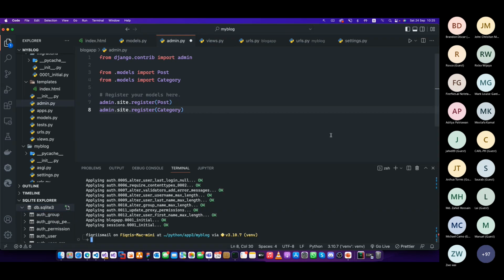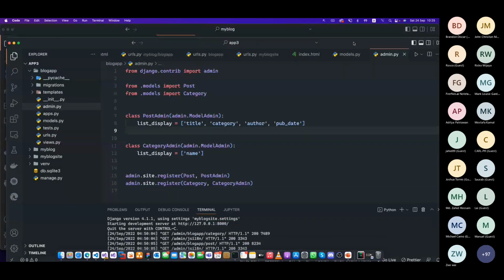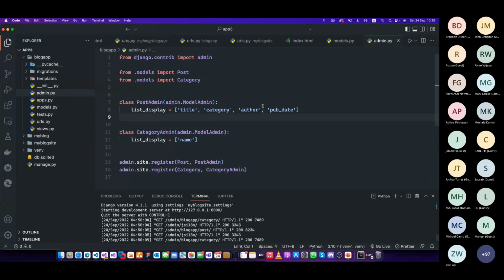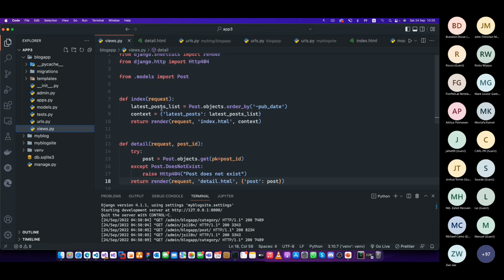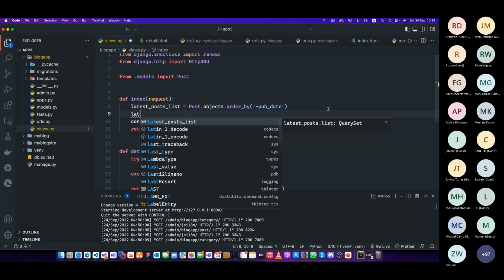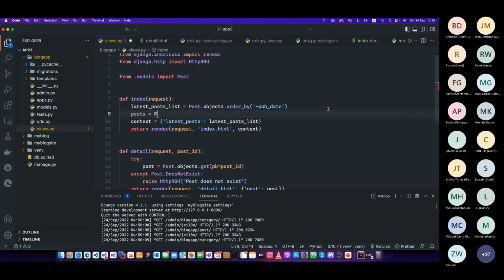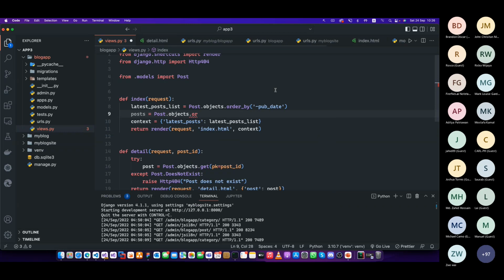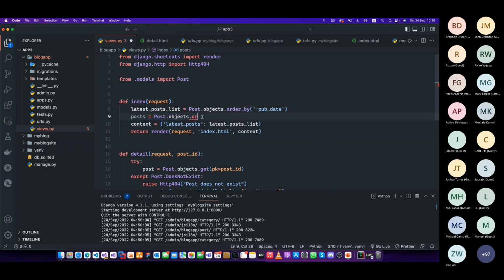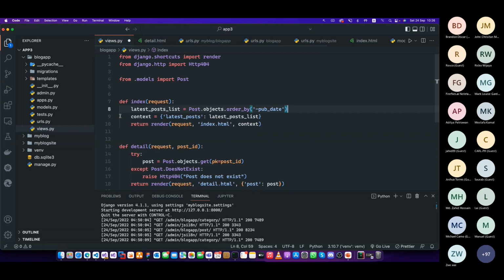Next step will be getting data from your database. Oh, we already entered data using the admin. Now this is how you do that. Now you go back to your views. I have changed these views to different names. The first thing I'll explain is the index, the first one, when you type the blog app. Here you can say latest post, whatever the post from the model Post. We picked up from that, then objects, then order by, how to order it, and I'm going to say descending order of publish. The minus will say descending order with the pub date, right?